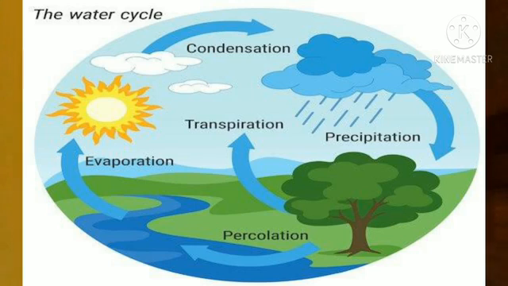Seepage of water into the ground is called percolation. So the water cycle involves these 5 processes: evaporation, transpiration, condensation, precipitation, percolation. The water cycle is very important. It maintains the water level on Earth.